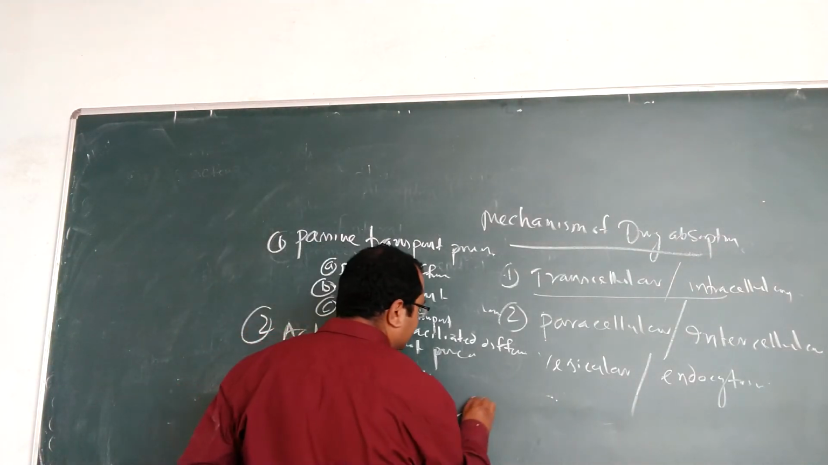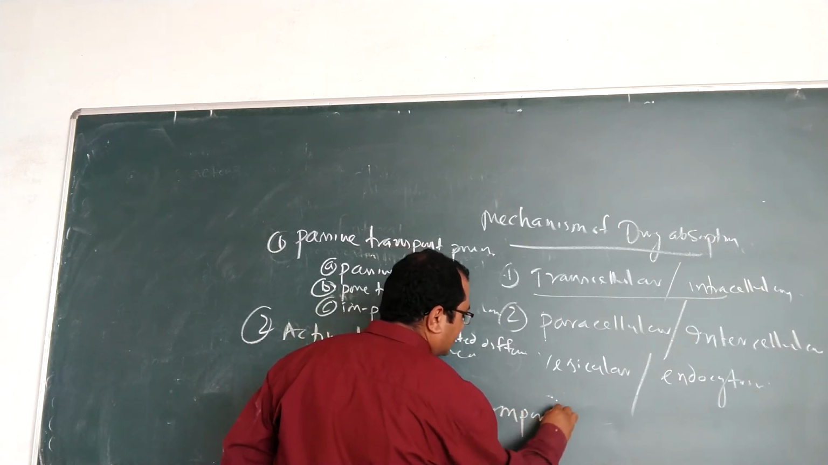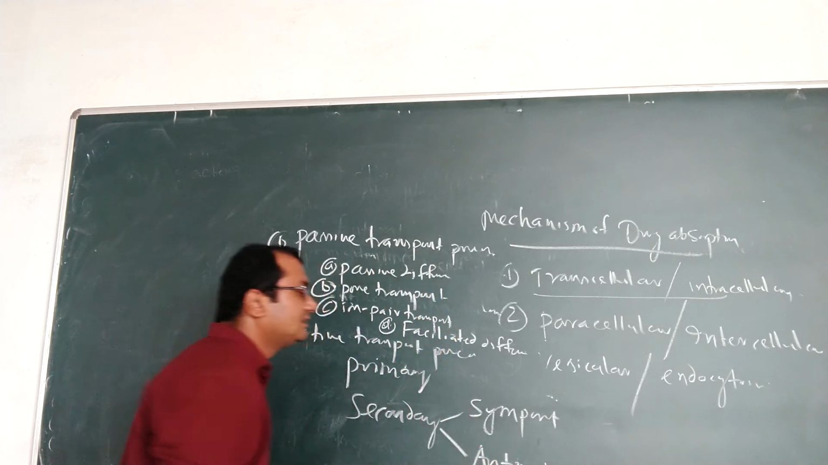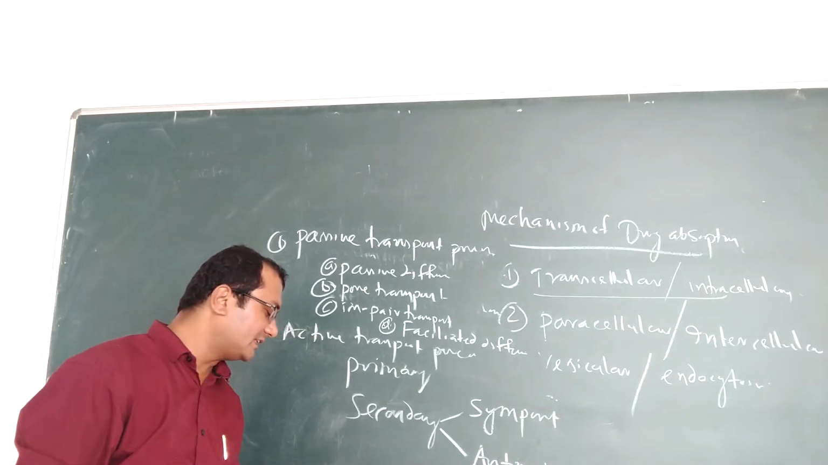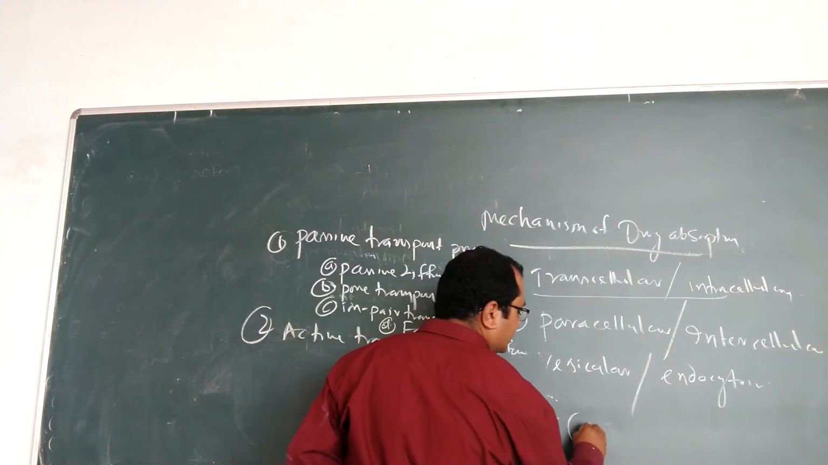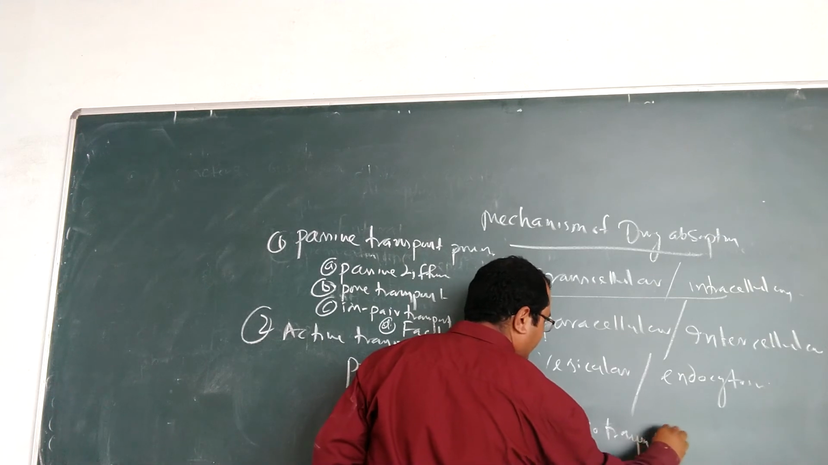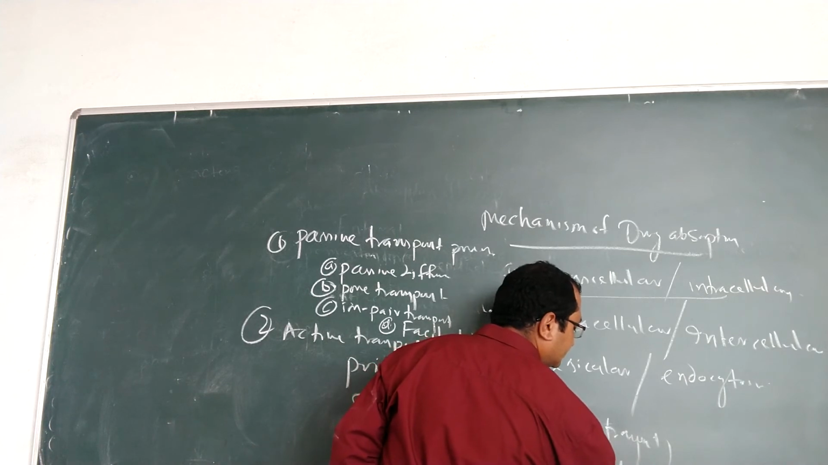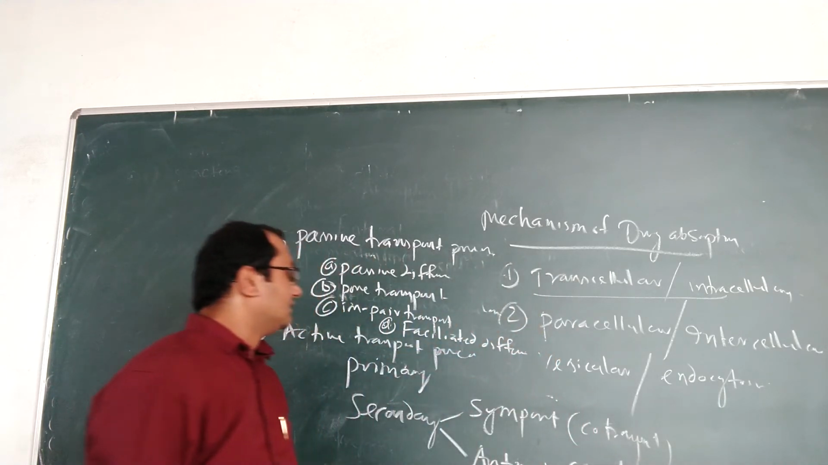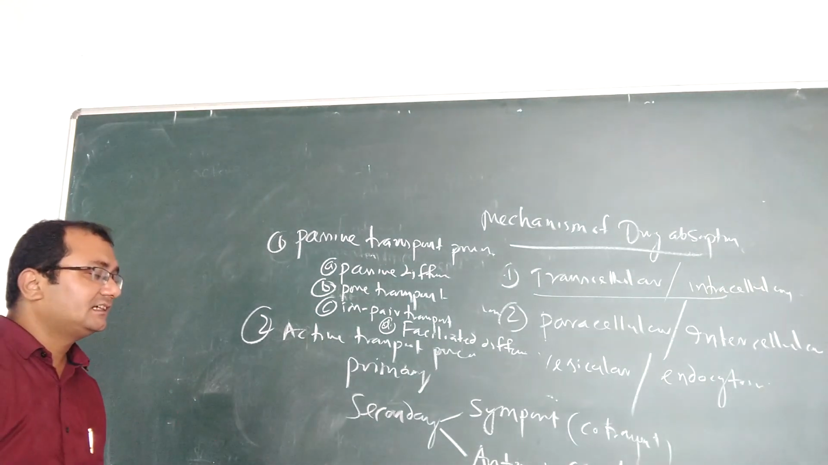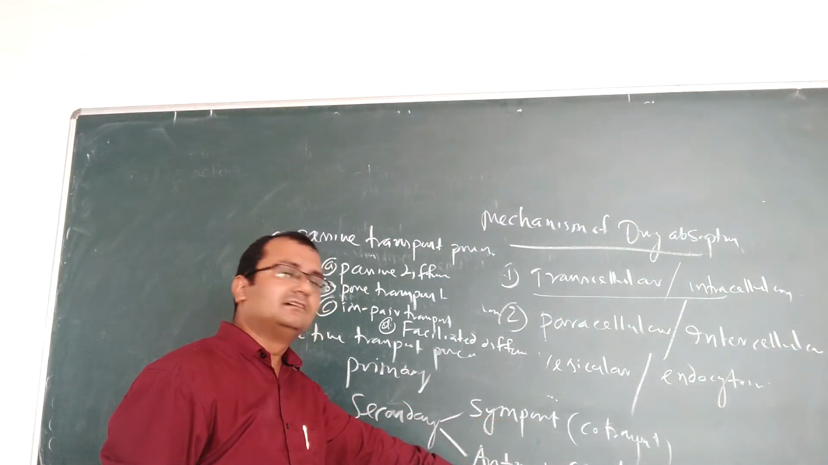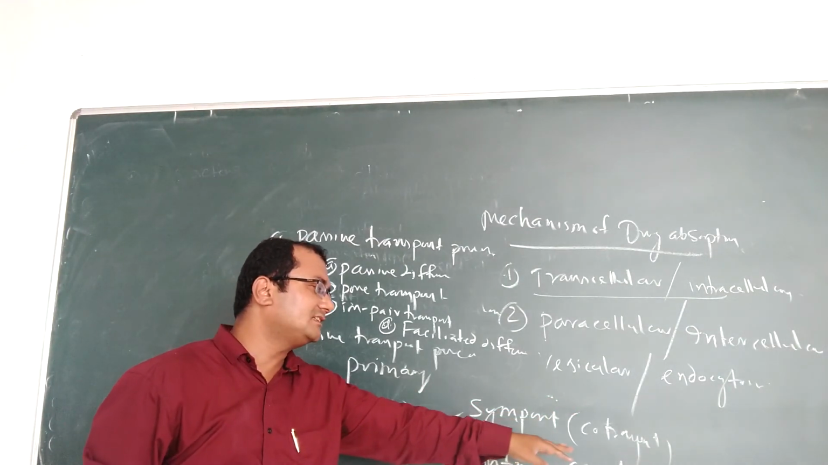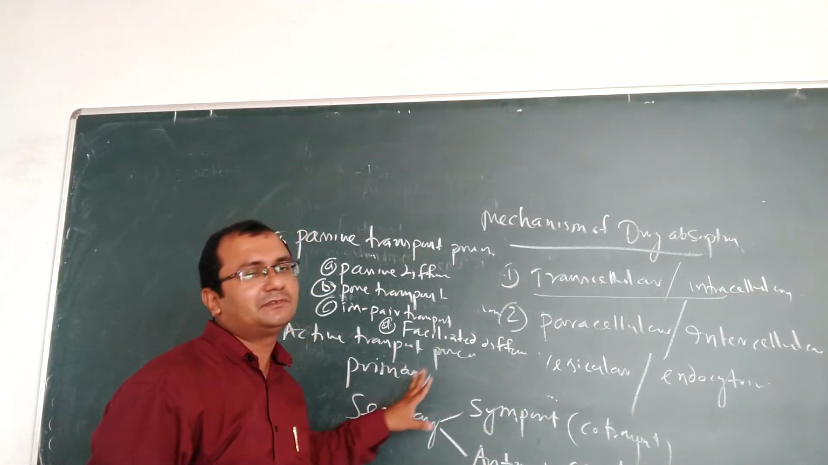One is symport, another one is antiport. Symport and antiport. Symport means co-transport. Antiport means counter transport. So in the secondary active transport process, it is divided into two types, symport and antiport. Symport we also call co-transport. Antiport means counter transport. In detail we will discuss it later.